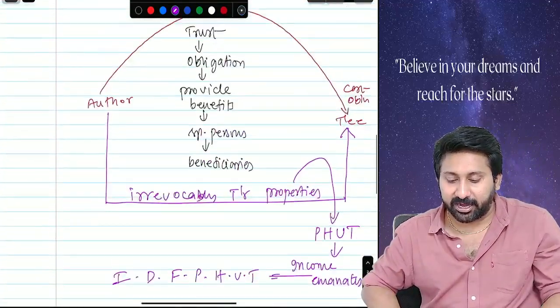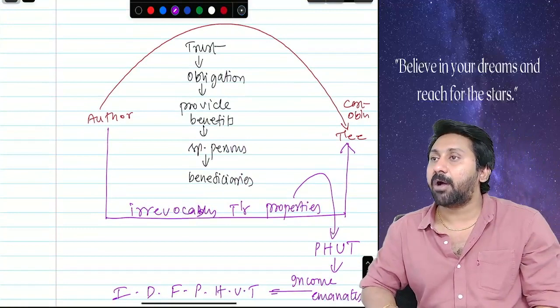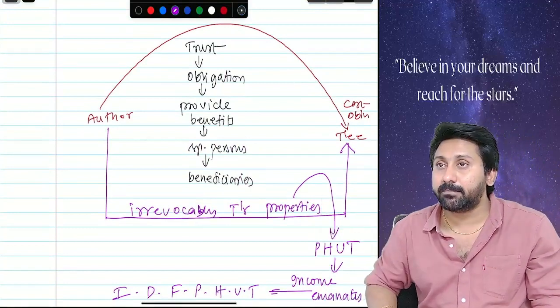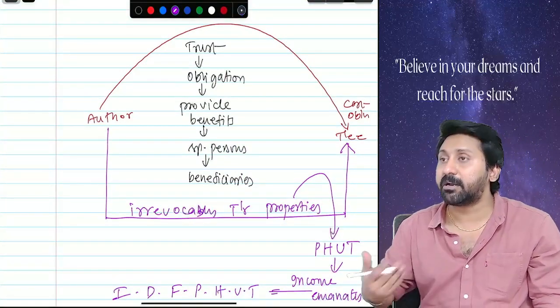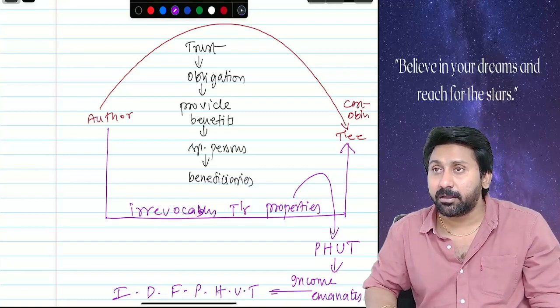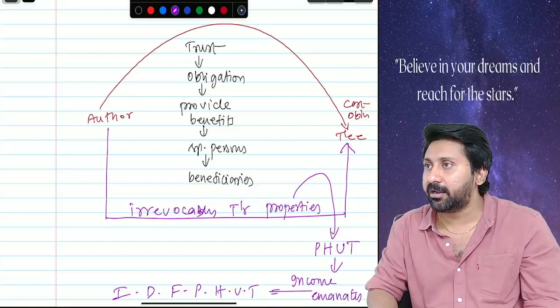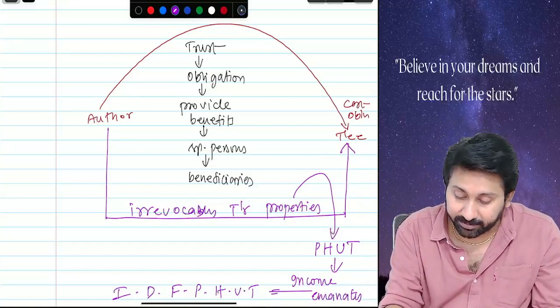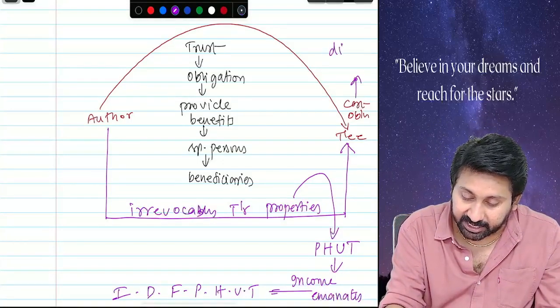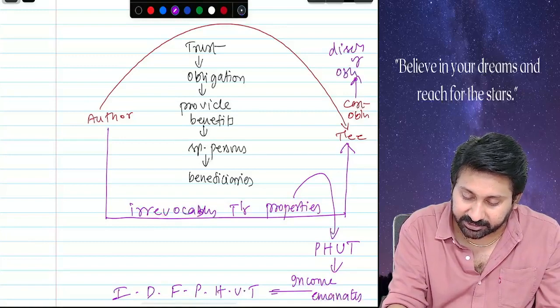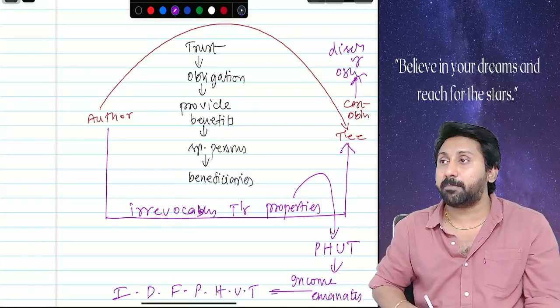Okay. So technically, to understand, trust is an obligation. Obligation to provide benefits. Benefits to specified persons. Specified persons are called beneficiaries. Who will create a trust? Author. Cast obligation on trustee. Trustee is the discharger of obligation.